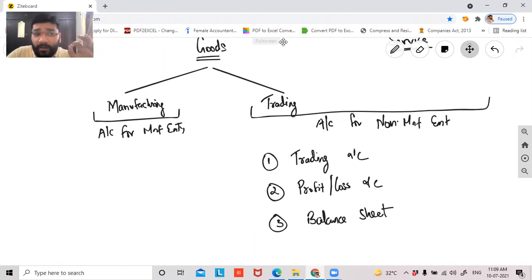Now, what are all the final accounts, guys? What are the financial statements for a manufacturing entity? So the first one will be, guys, the manufacturing account.